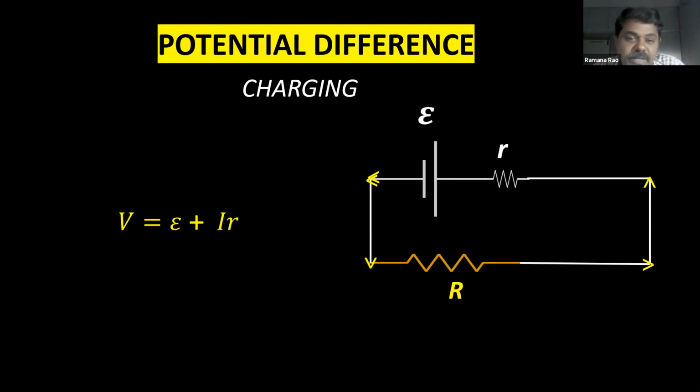You are going to learn how we got this equation after the completion of Kirchhoff's laws. We can prove it very easily with the help of Kirchhoff's laws. So the only difference between charging and discharging is V is equal to E plus Ir in charging and minus Ir in discharging.